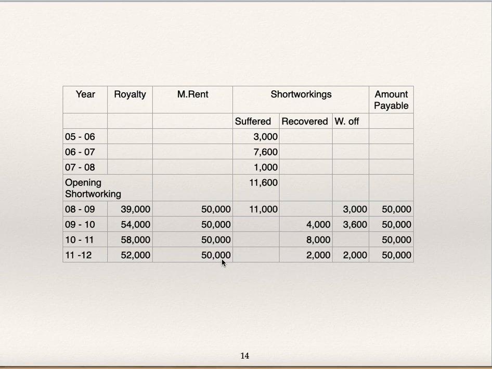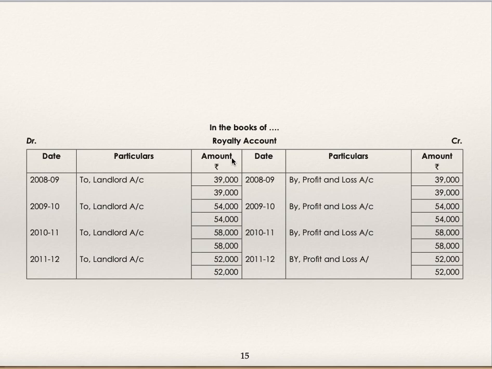We'll write it in all the rows. Now we'll find out royalty. Minimum rent minus suffered is royalty, and minimum rent plus recovered is royalty. So 50,000 minus 11,000, 50,000 plus 4,000, 50,000 plus 8,000 and 50,000 plus 2,000. This is how you complete the table and then prepare ledger accounts.